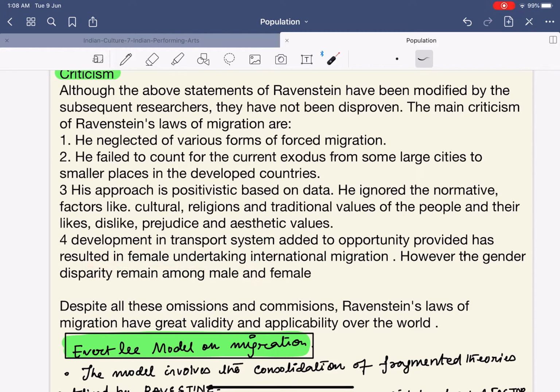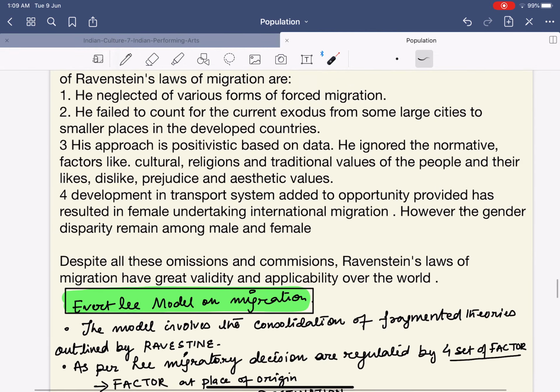For example, let us say in our family, or most of you must be knowing someone, a software engineer, male or female. Even female software engineers are going outside the country because of the opportunities that have been provided and because of the transportation system that has been made available. However, the gender disparity remains among the male and female. Remember this. So basically what we are saying is that yes, the females are also able to venture outside the country just like the males. But again, there is a disparity.